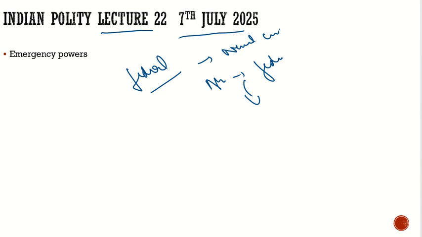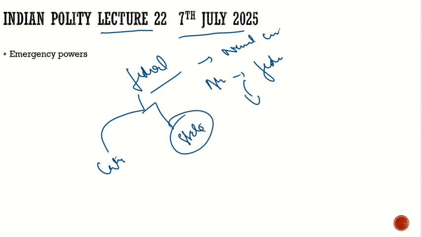So here, first let's understand this federal structure. For a federal structure, we need to have the center and we need to have the state. For a country to be federal, the states should get power from whom? Should a state get power from the center, then we call it federal? No, then it is not federal, it is unitary, because it would depend on the mercy of the center. So for a country to be federal, the states should get their power from what? From the constitution.